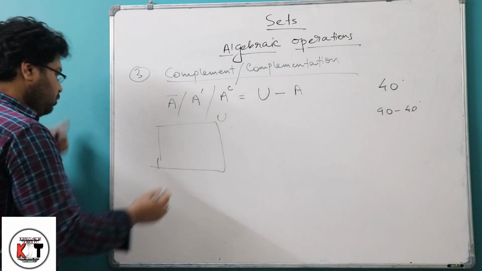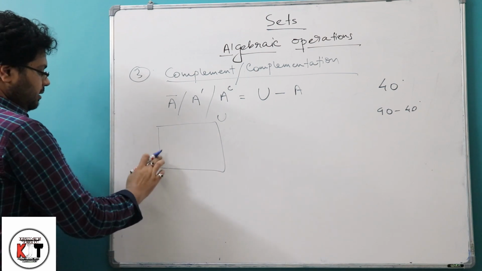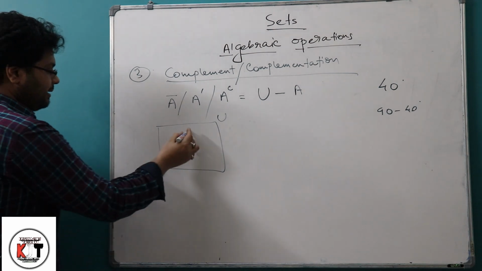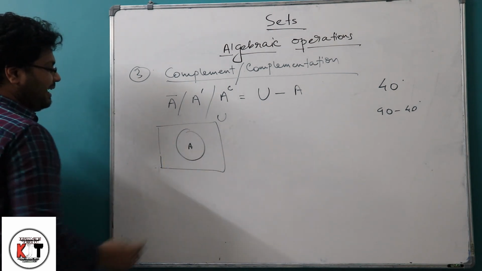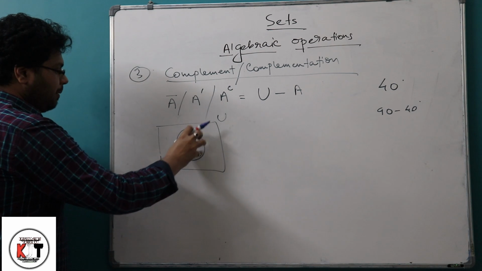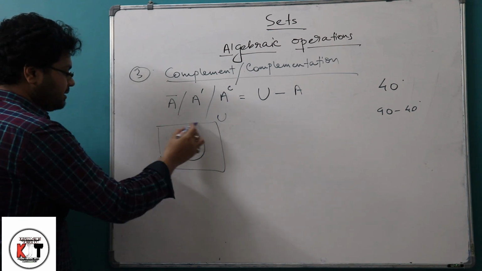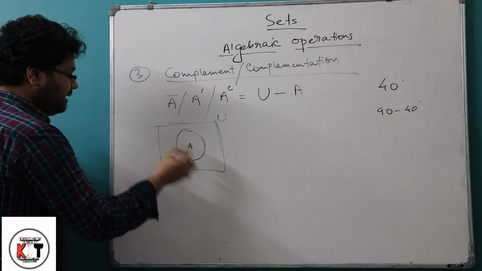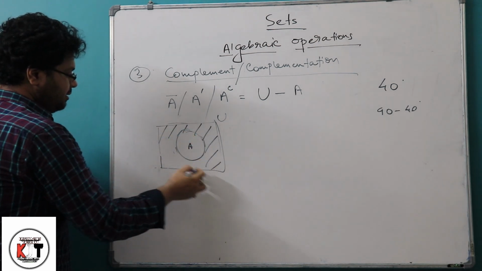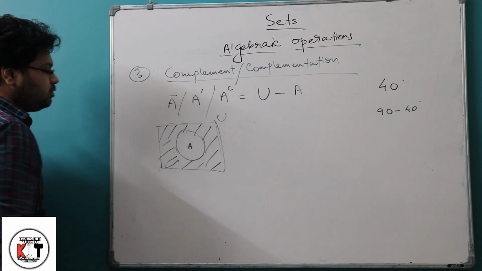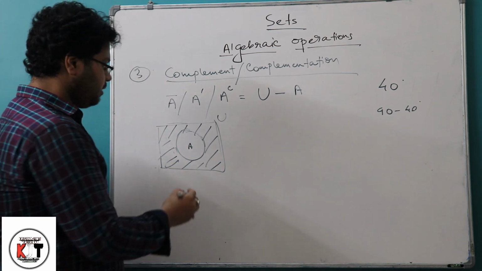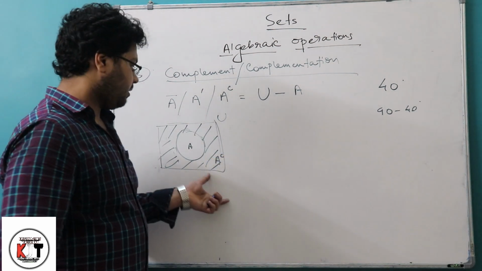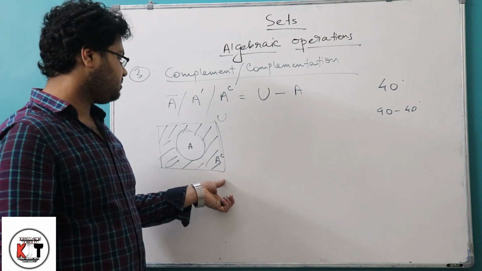So here, let U be the universal set, and by this quadrilateral I am representing that universal set, and this is the set A. So A complement means U minus A, that is, from this universal set we will subtract this A. So what will be left? This outer part. So this will be the complement of A, that is A C or A bar, that depends on you.